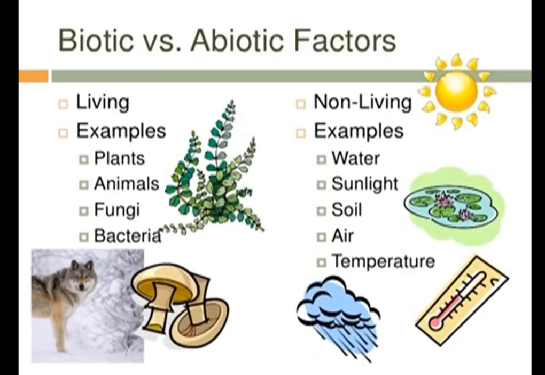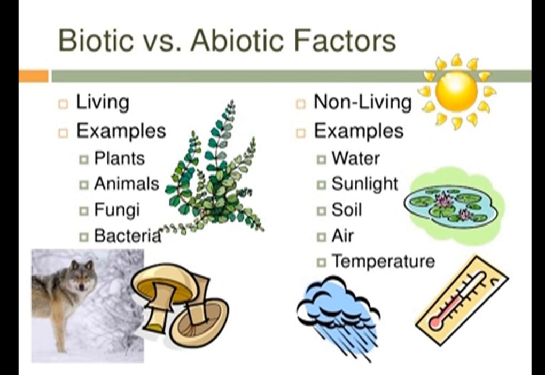Now in natural materials there are two factors, that is biotic substances and abiotic substances. The factors are given here. See here we can see examples of the biotic and abiotic.